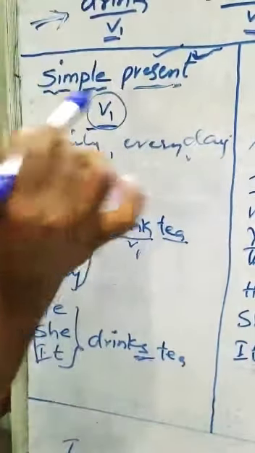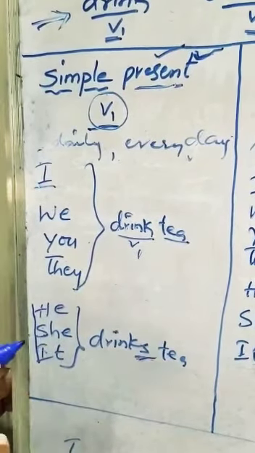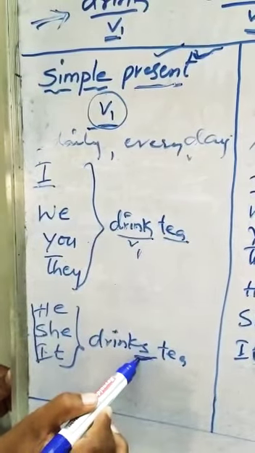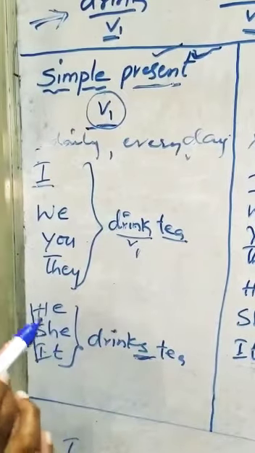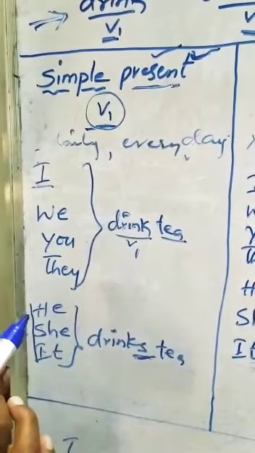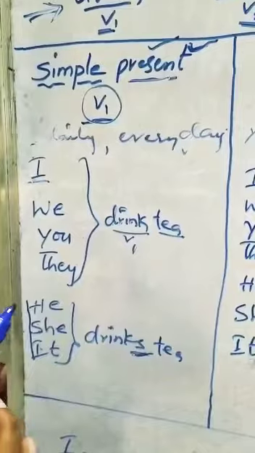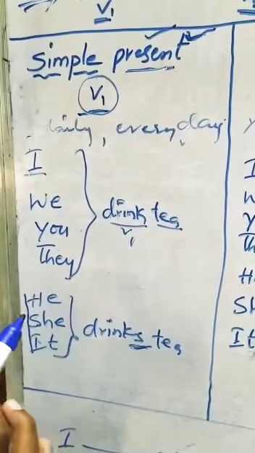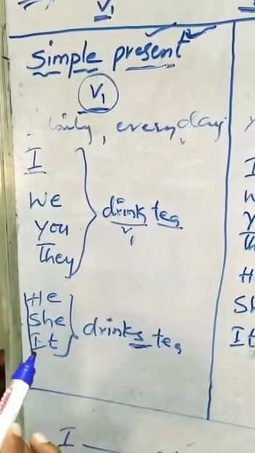In simple present tense, if the subject is third person singular, the V1 verb is added with s or es. Third person singular: we know that first person pronouns are I, we. Second person pronoun is you. Third person pronouns are he, she, it, they. Here, third person singular is he, she, it.